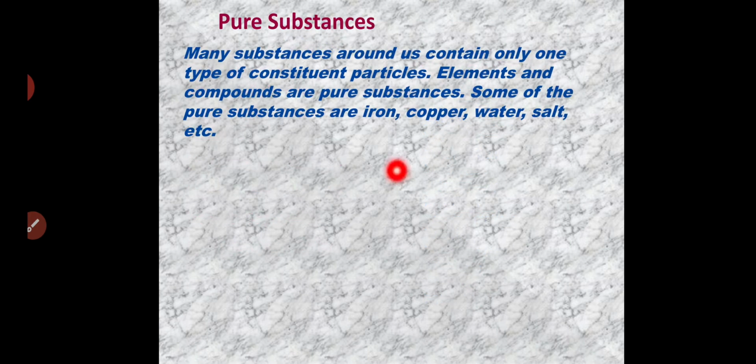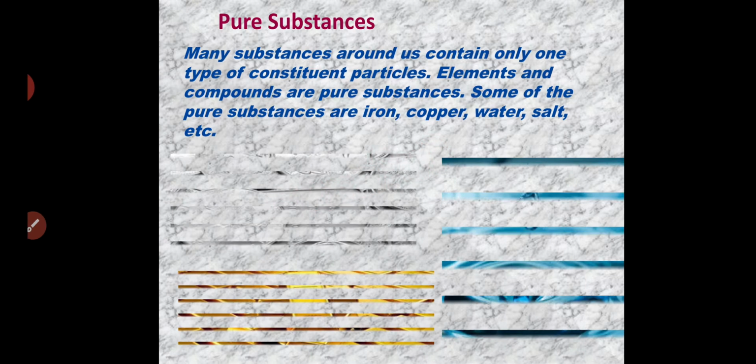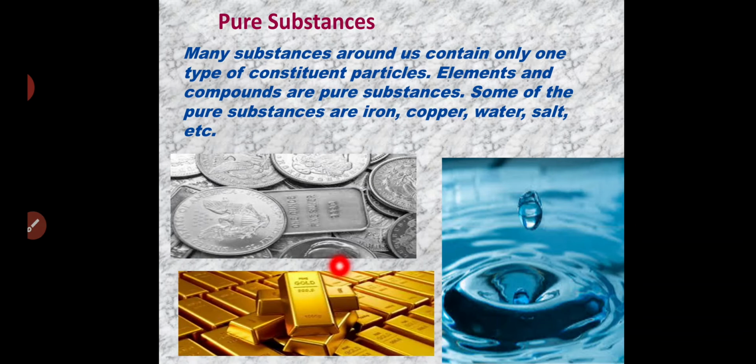So students, what we can say? Many substances around us contain only one type of constituent particles. Elements and compounds are pure substances. Some of the pure substances are iron, copper, water, salt, etc. So what does it mean? In our surrounding, many substances are present like gold, silver, water. These are pure substances, right?